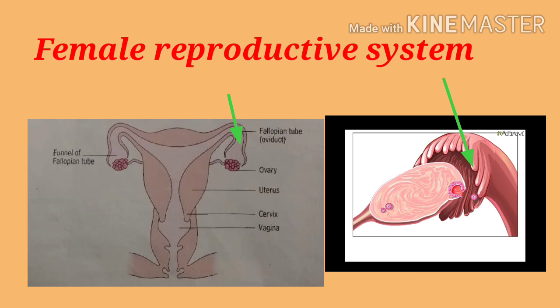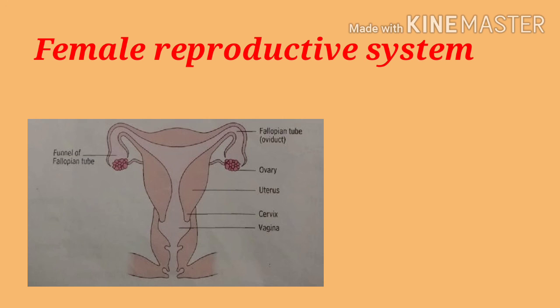These fallopian tubes open into the uterus and carry the ova or the egg into the uterus after fertilization. The external opening of the uterus is called vagina, and the lower portion of the uterus which joins the vagina is called cervix.